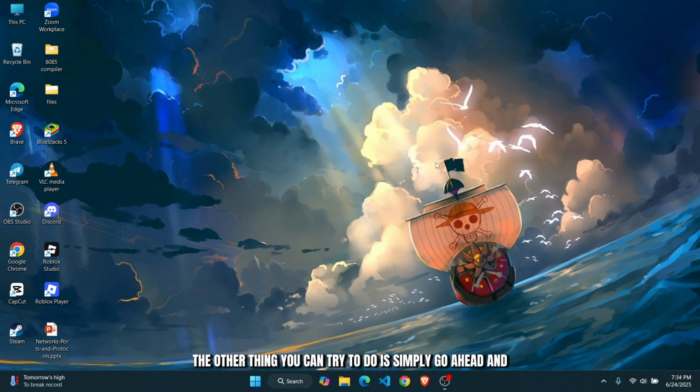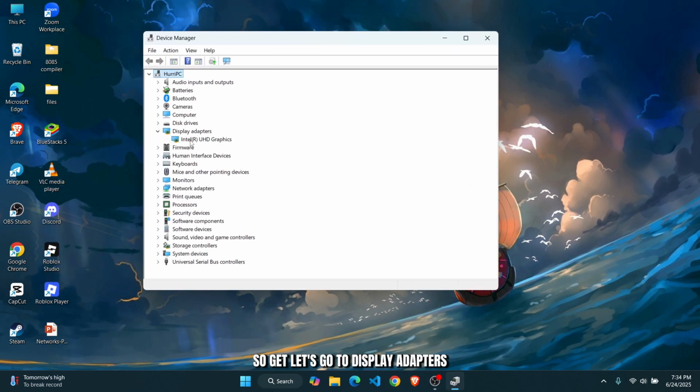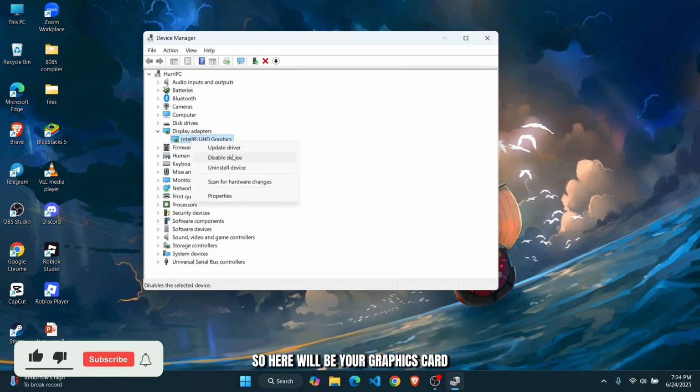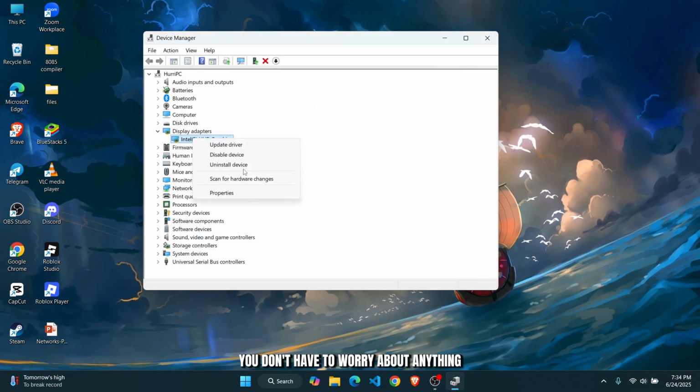Once that is done, the other thing you can try to do is simply go ahead and change your graphic drivers. So go ahead and open up your device manager and check for any updates on your drivers. So let's go to display adapters. So here will be your graphics card. Now let's just update the driver. And if it says the best driver is already installed, you don't have to worry about anything.